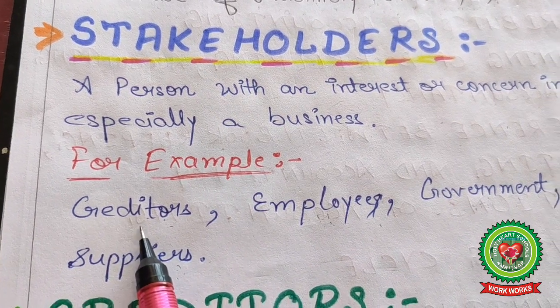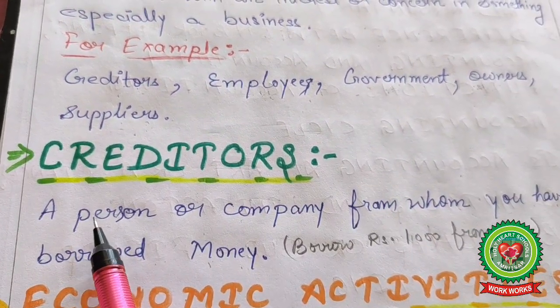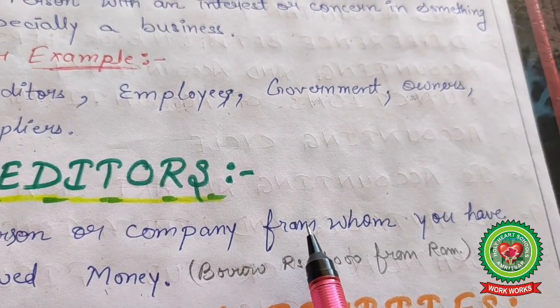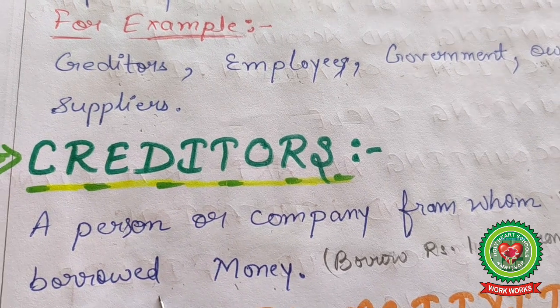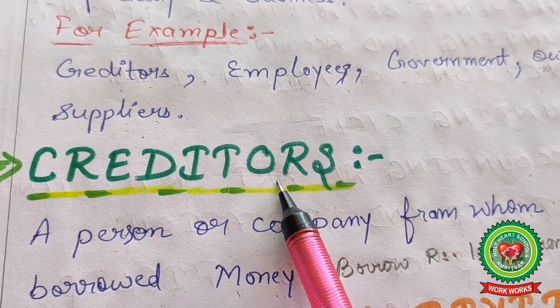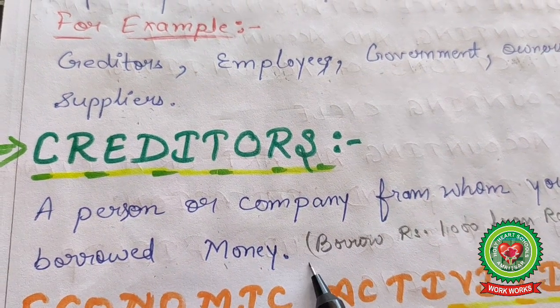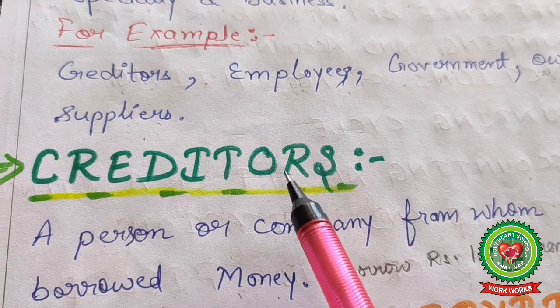And creditors, creditor is quite a technical term. A creditor is a person or a company from whom you have borrowed money. When you borrow money from some other party, that party is considered a creditor. For example, you borrow rupees 1000 from Ram, so Ram is your creditor here.